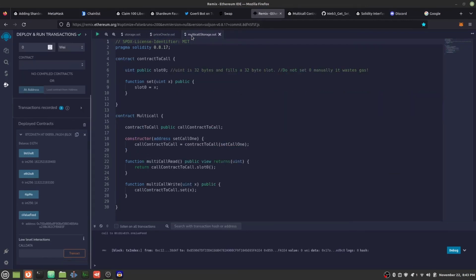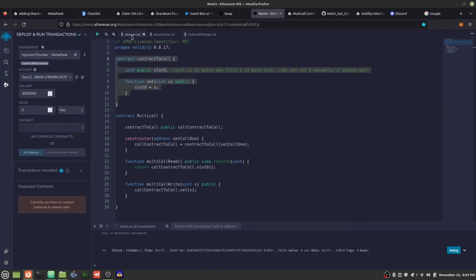Now let's jump to a more advanced contract. Here we have, this is very similar to the original contract where we're just changing the state and being able to see the state in the contract. However, this contract is actually able to call this contract here called multi-call, because it's able to grab the contract here and it's saying, oh, hey, I know this contract. And I'm saying, hey, here's the contract on this blockchain, and we're going to be able to interact with it and read and write to it. So here we're able to read slot 0 because this acts as like a view function. When you have it as public, it'll just return the value, which is very convenient.